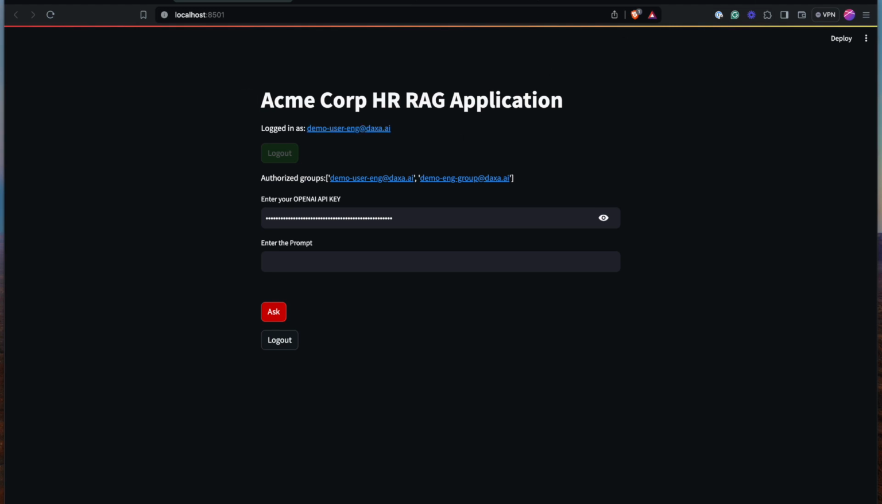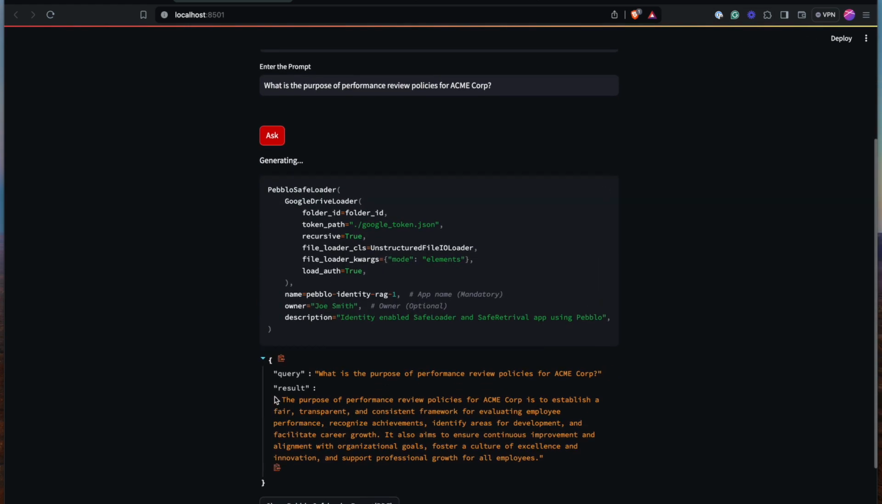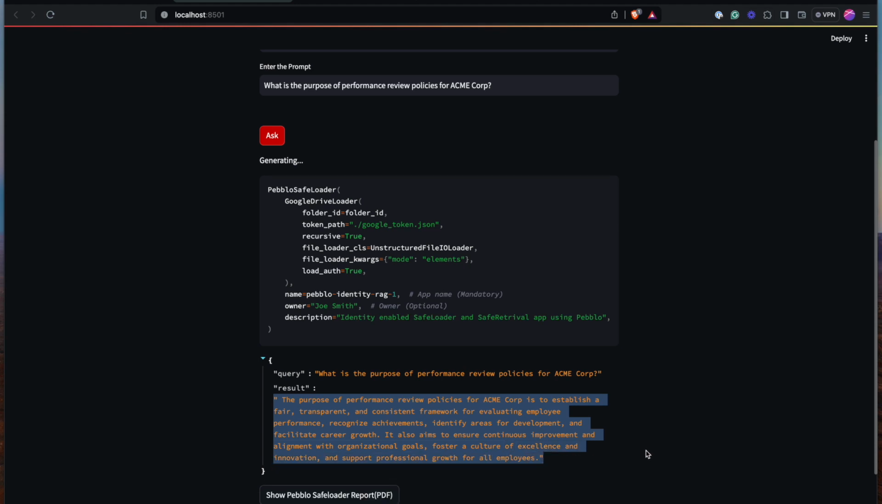Now let's try the same prompts that we tried before. Here I'm trying the general company policy related to performance reviews. Let's try it again. The engineering group also has access to this document. And as you can see, it correctly responds with the performance review policies of the Acme Corp.